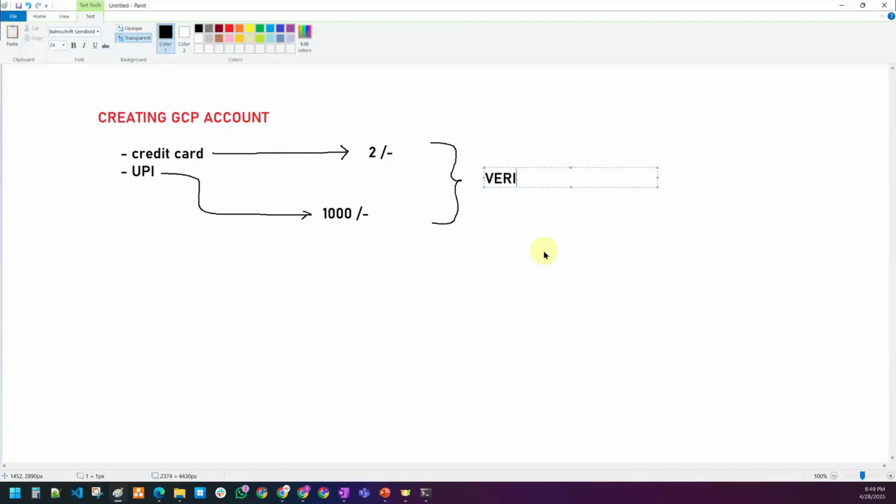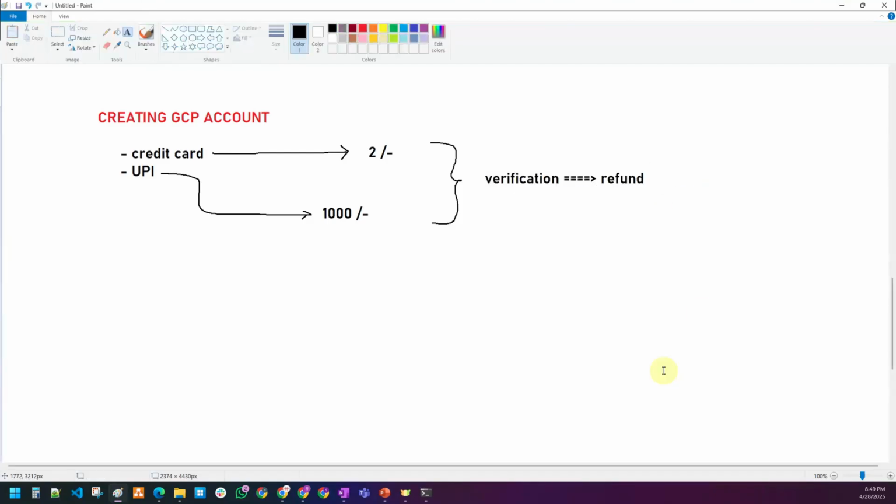For UPI also they are asking for 2 rupees, and after the account got created, they want to do the prepayment of 1,000. And the 1,000 will also be refunded? Did they mention that it is refundable? Yes. This is only for verification, guys. Once the proper verification is completed, they will refund the entire amount. So don't need to worry about it. Just do it and don't worry about anything.